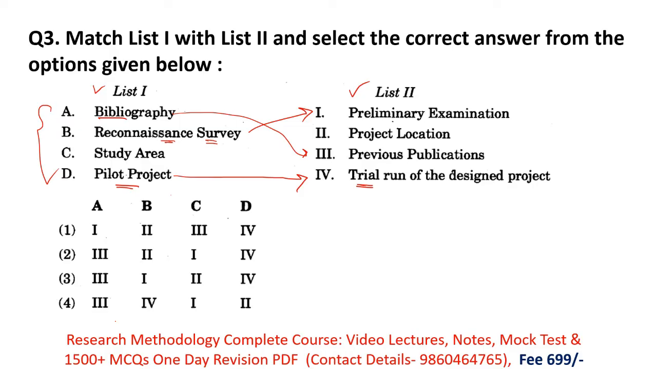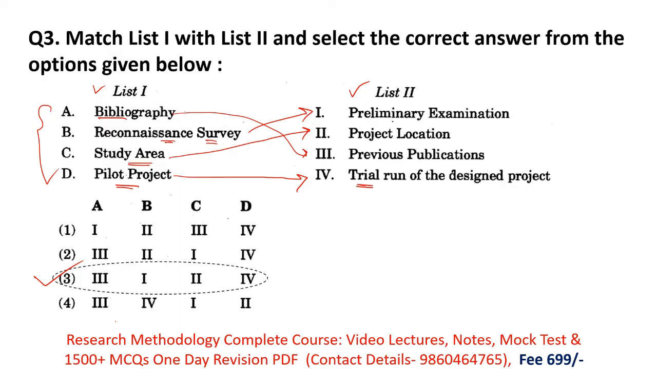And then next is study area. What is study area? The name itself defines the meaning. Study area is where you perform your research, the location where you perform your project. So study area means project area. So these are the correct matches of list 1 with list 2. And the correct option is given in option 3. That's why here option 3 is the right answer.